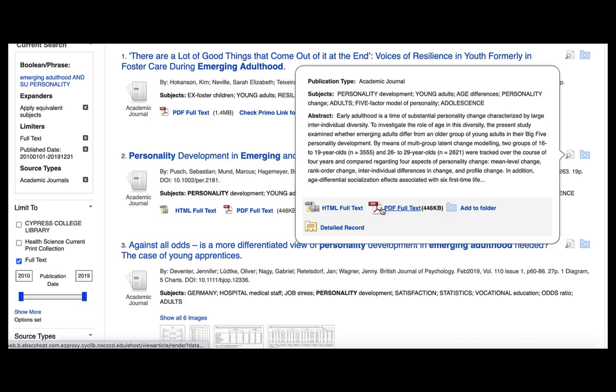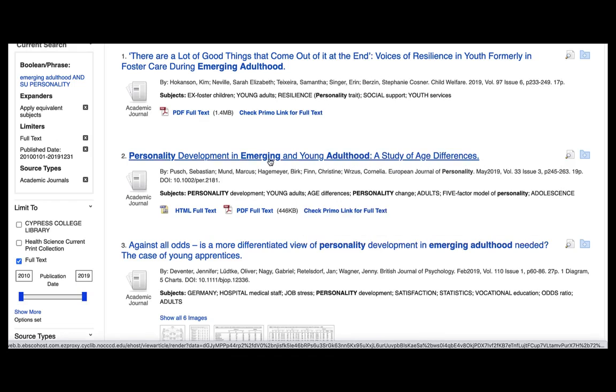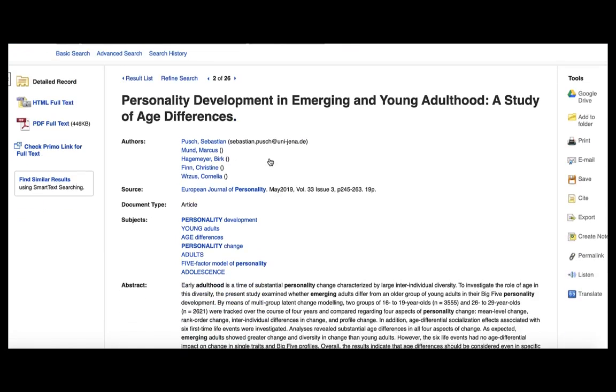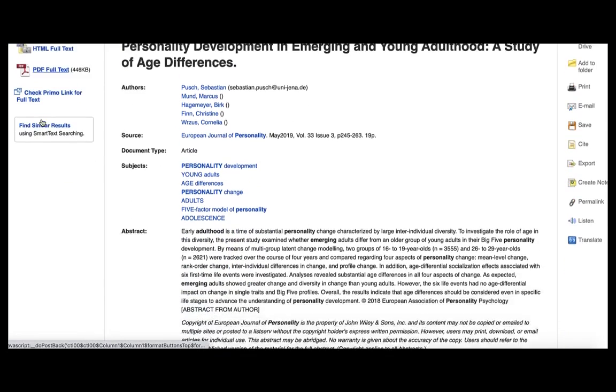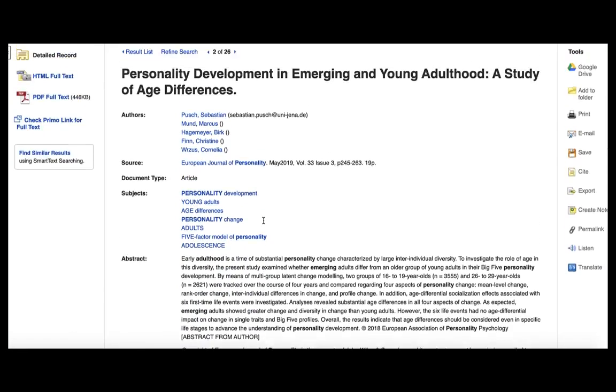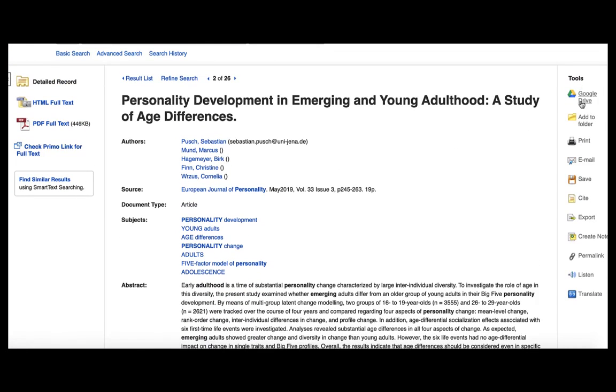If so, you can get the article straight away from HTML or PDF right here, or you can click on it for more information and some additional tools. More information for your citation is located here, your HTML and PDF are here, your abstract is here. You'll also notice this toolbar where you can save things to Google Drive, print, email, save, and cite.